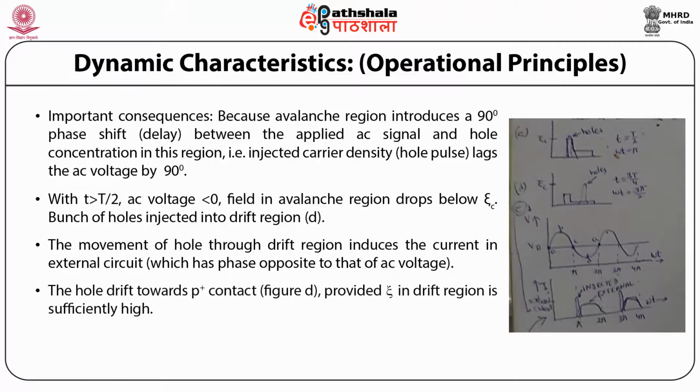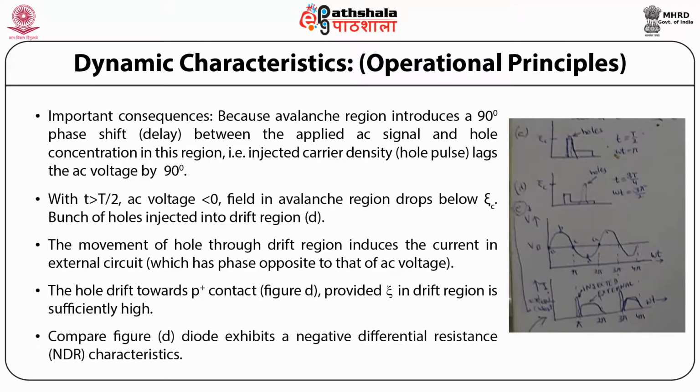The holes drift towards the P plus contact as shown in figure D, provided zeta in the drift region is sufficiently high, therefore introducing the transit time delay.